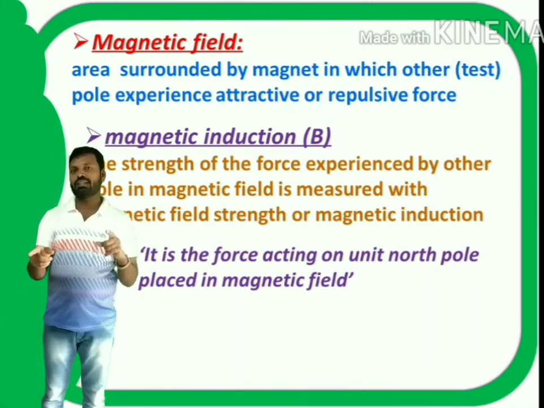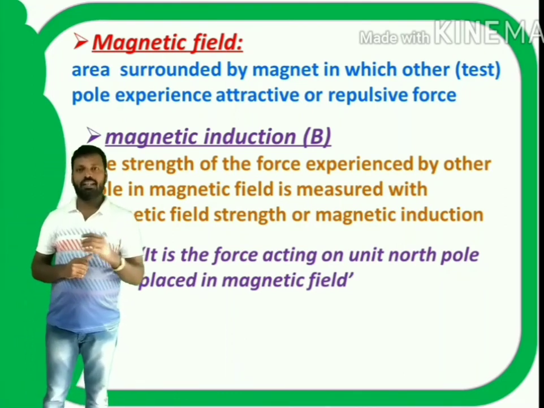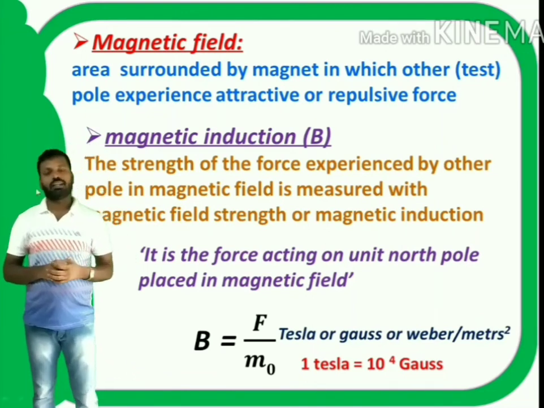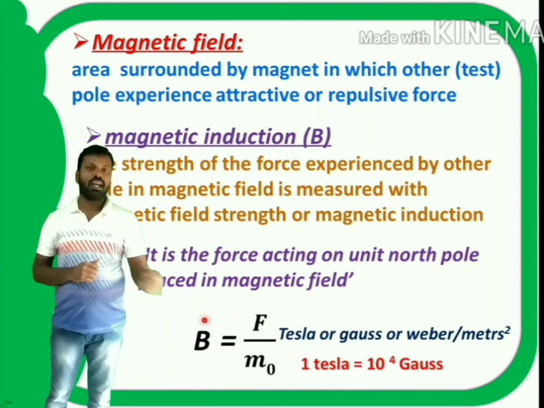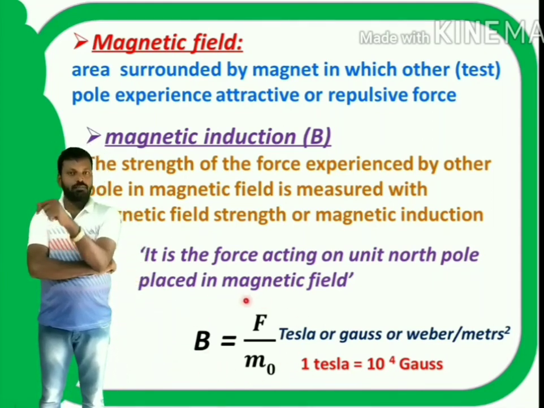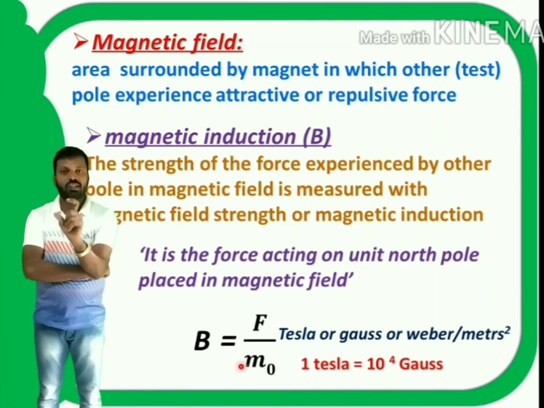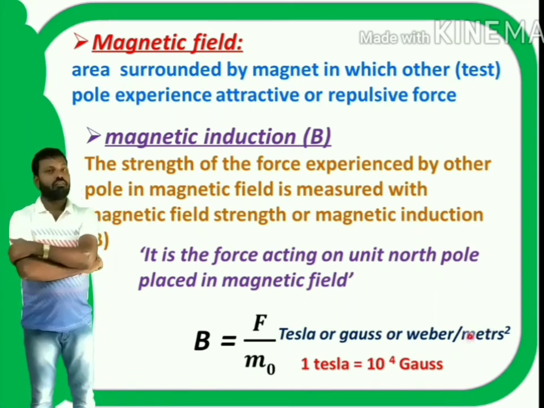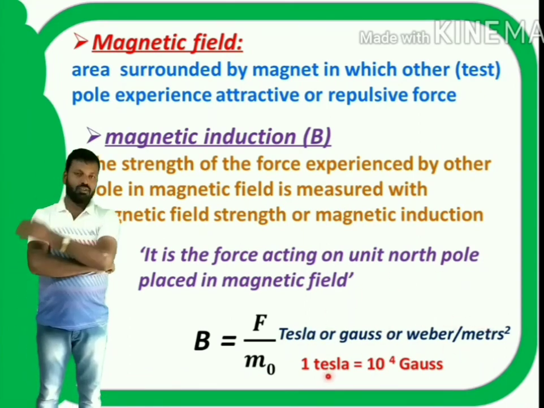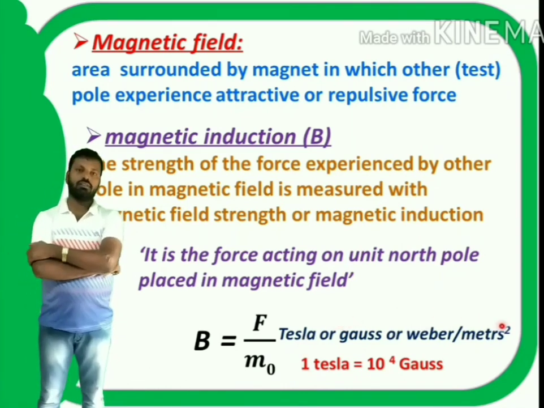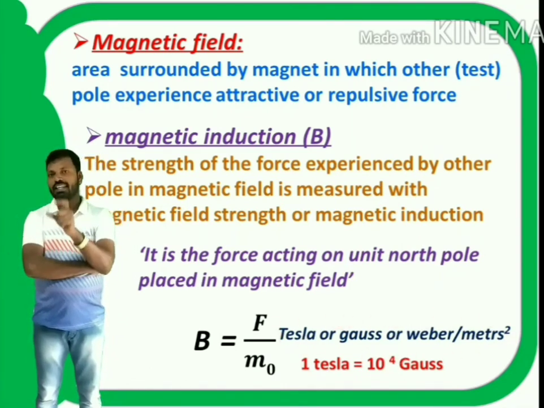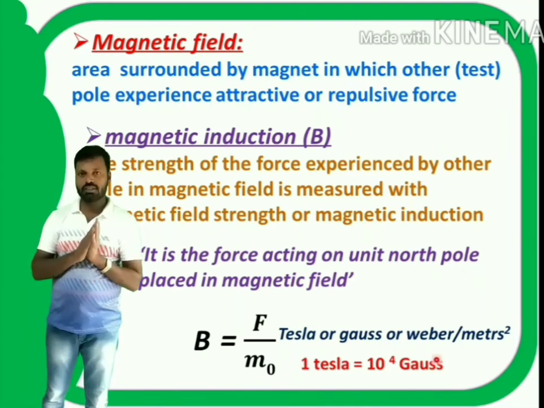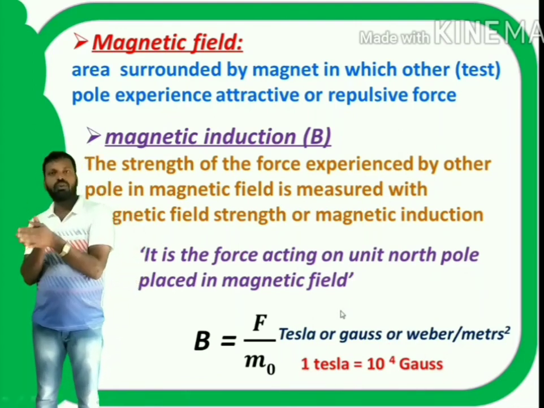Here, force per unit pole. So magnetic induction is defined as the force acting on unit north pole placed in a magnetic field. It is defined as B is equal to F by M0. Here M0 is the pole strength of the north pole. Units for magnetic induction are Tesla or Gauss or Weber per meter square. You can use any one of these. Generally Tesla is the bigger one, Gauss is a small unit. The relation between Tesla and Gauss is 1 Tesla is equal to 10 to the power of 4 Gauss.